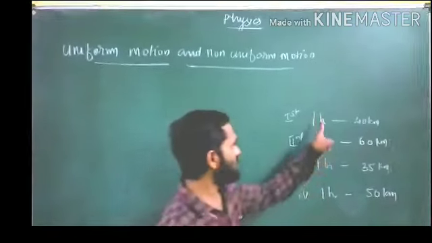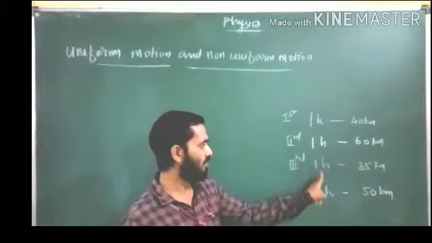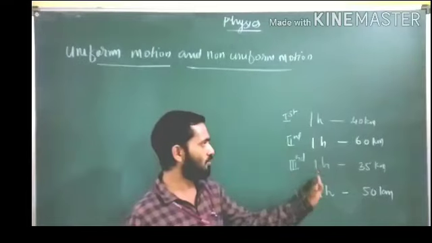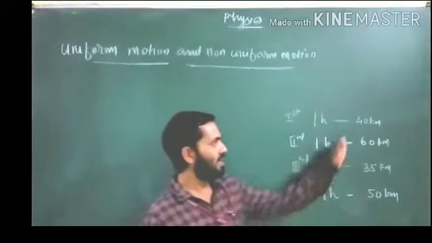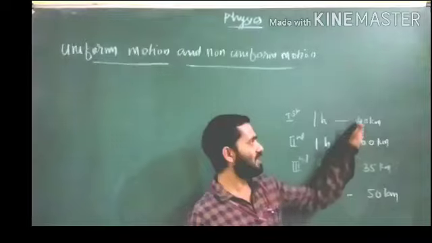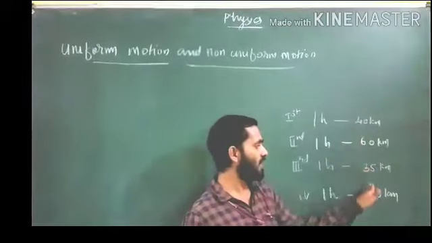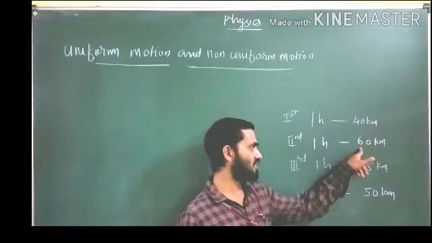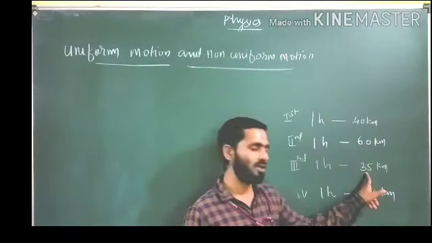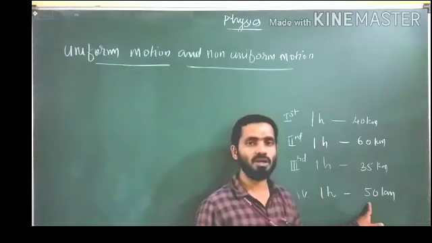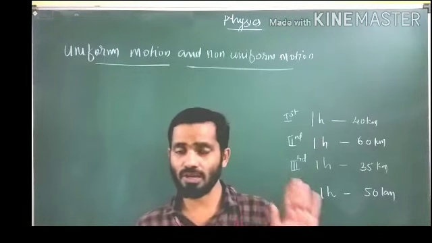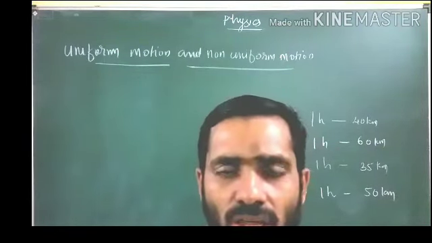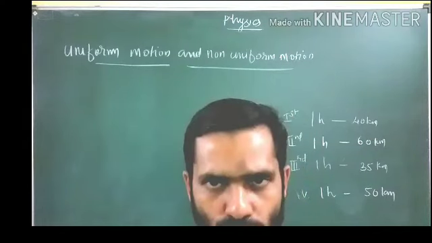Equal interval of time means 1 hour, 1 hour, 1 hour, 1 hour. But in that equal interval of time, this car covered unequal distances. Such kind of motions we can call non-uniform motion.